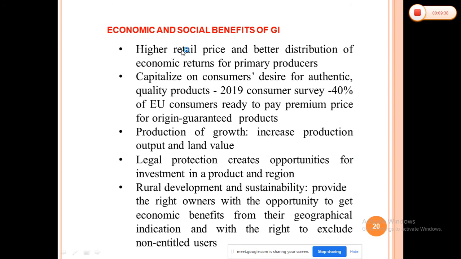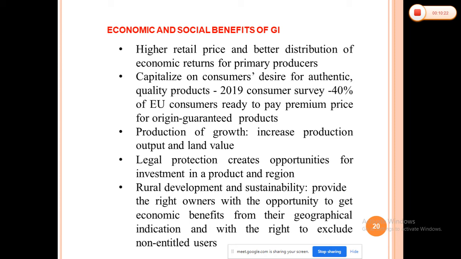These are some of the economic and social benefits of the GI that we already discussed. The important thing I have to discuss here is that under the 2019 consumer survey, 40% of consumers are ready to pay a premium price for origin-guaranteed products, or we can say the original product. More than 40% are ready to pay the excess amount for that original product. We also pay some excess amount for Alfonso mangoes. Suppose in a market it is 1000 or 1200 rupees a dozen, we are ready to pay that much money. So what will happen because of geographical indications?